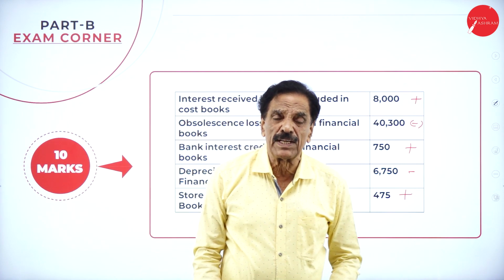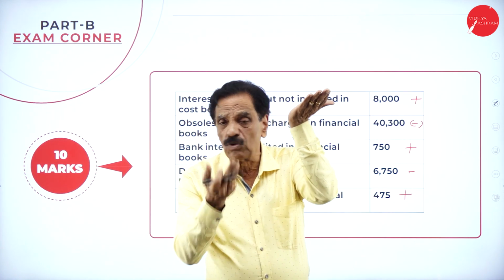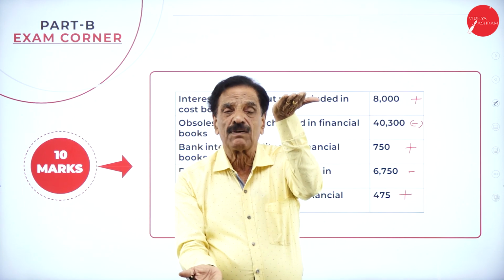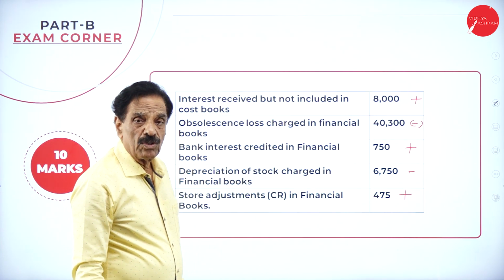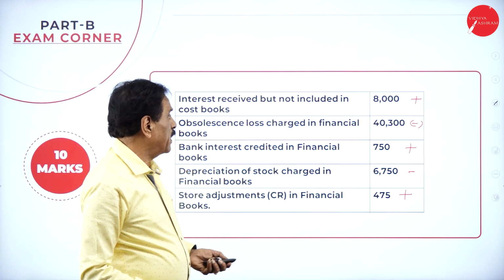Store adjustment credited in the financial book. What will happen to your financial book? Financial book will be raised. No entry in the cost book, showing less, financial book showing more. What to do? Add back. So you take plus on one side, minus on another side. We'll go.